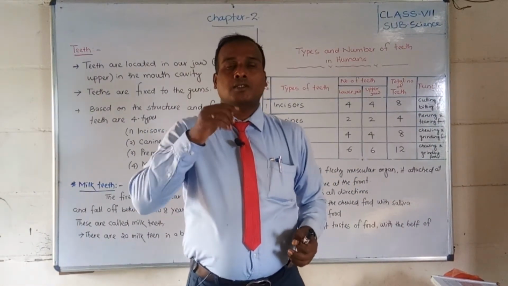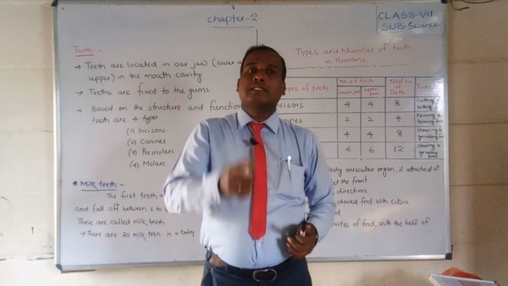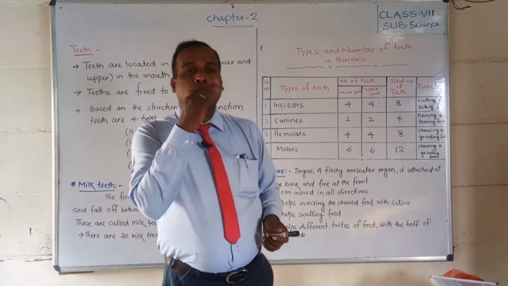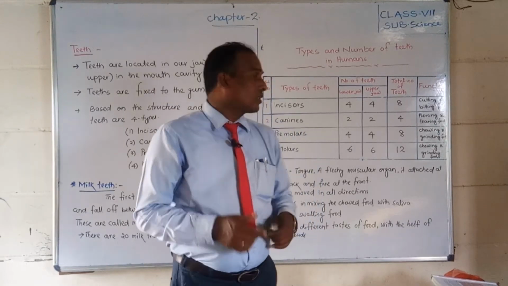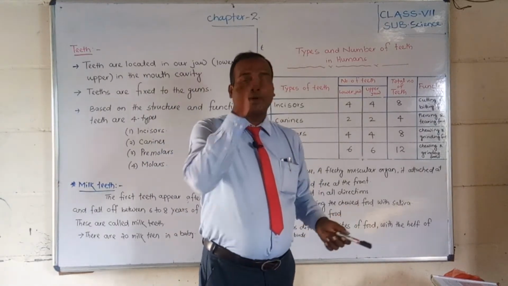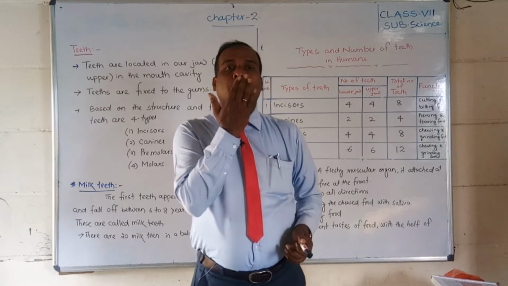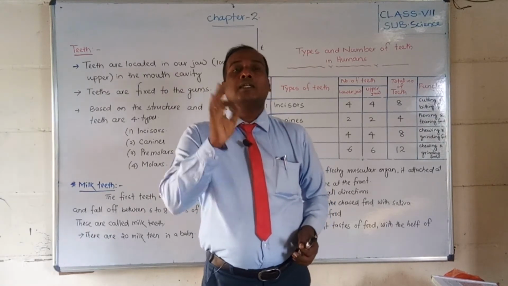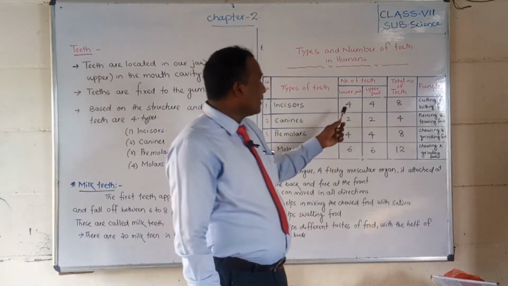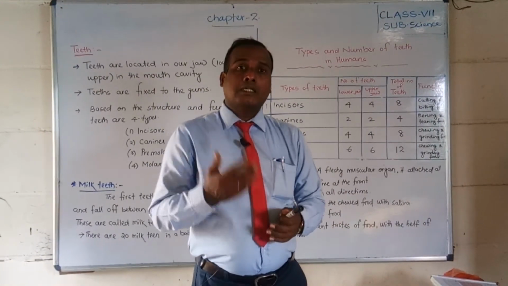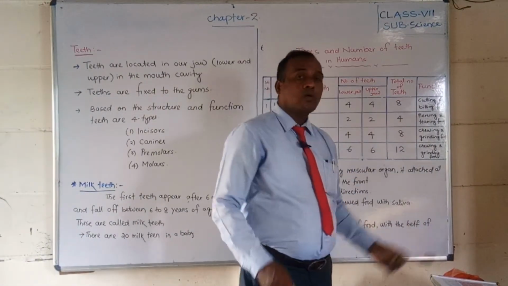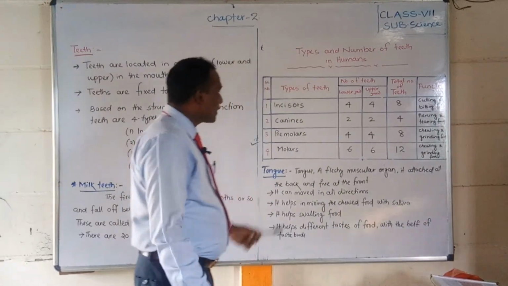Whenever you want to cut something, we cut it by the incisors. The front 4 teeth are called incisors, upper and lower. In the lower jaw also there are 4, so they help for cutting or biting the food. The second one is canines.